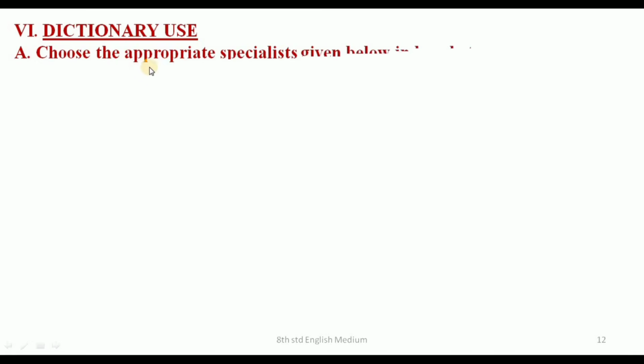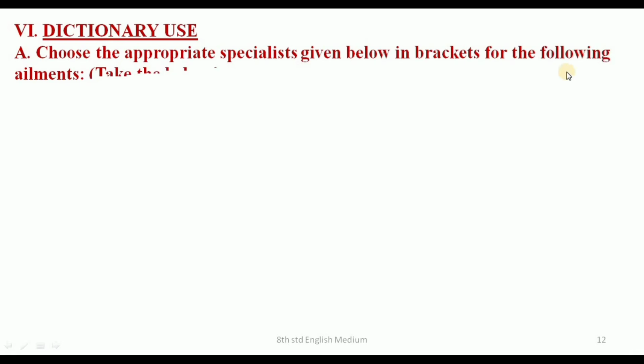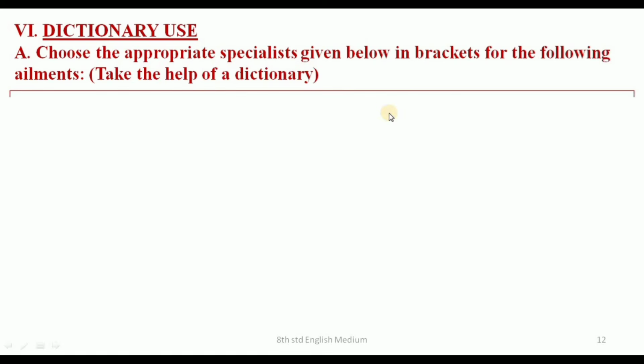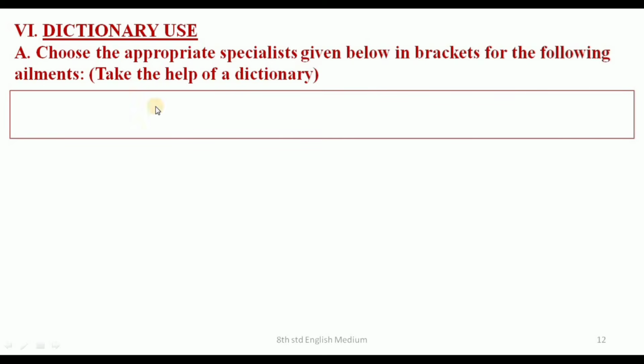Let's move to the next one. 6th one. Dictionary use. A. Choose the appropriate specialists given below in brackets for the following ailments. Take the help of a dictionary if necessary. Here are all the answers I have given below. Just take a look. There is a list of specialists and you have to choose from them.